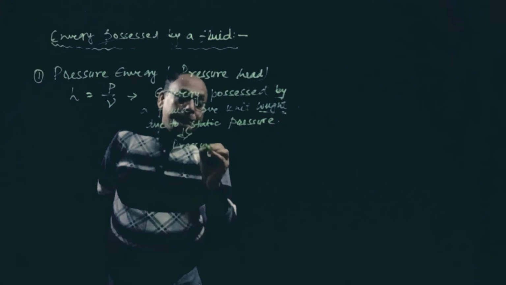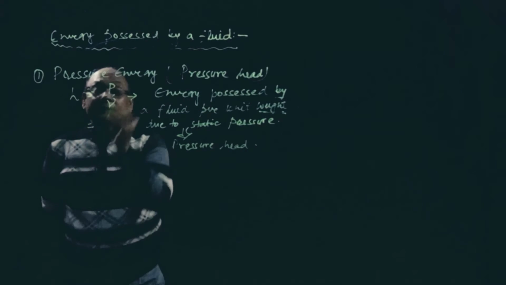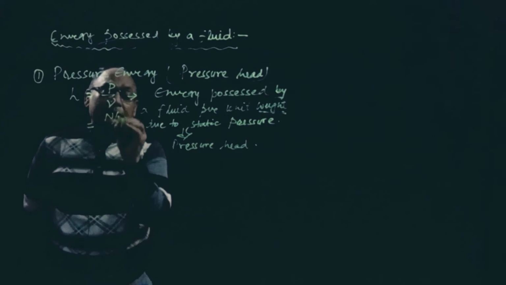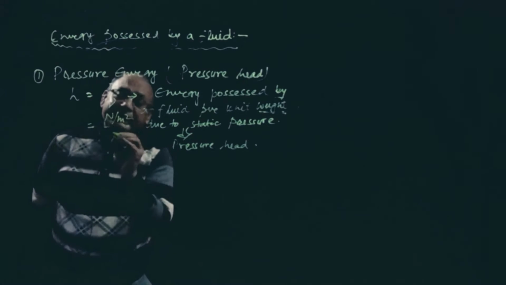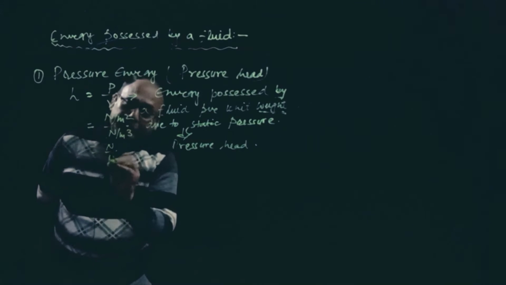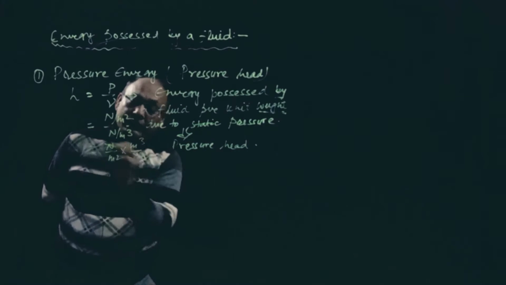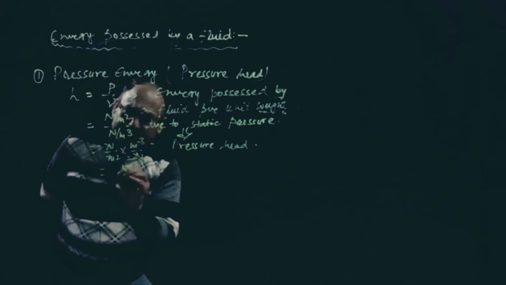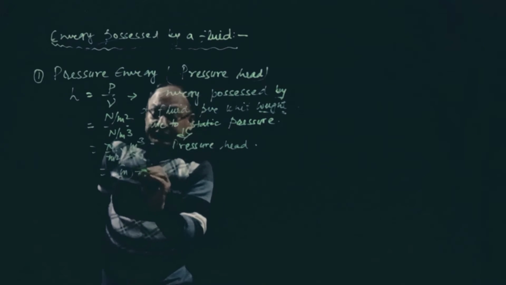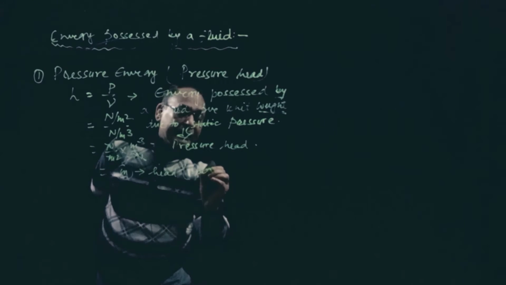Now by unit we can find it out. This is P, pressure, in Newton per meter square, and this is weight density, so it is Newton per meter cube. So it is Newton per meter square into meter cube per Newton, and here we are getting meter. So head means meter, it is height.